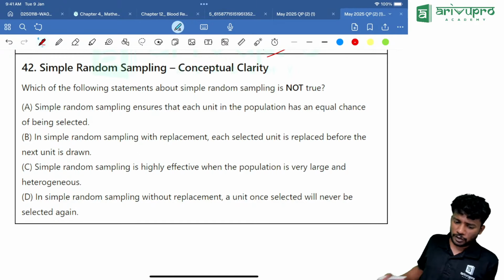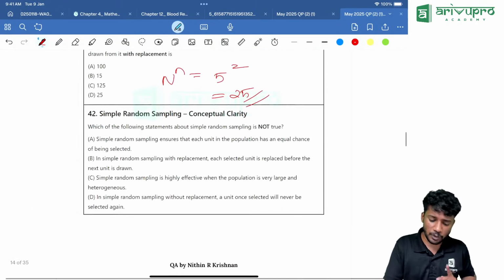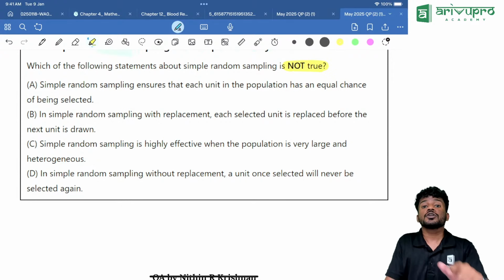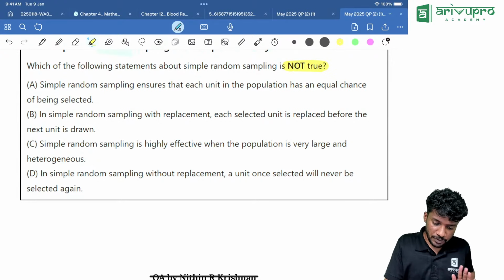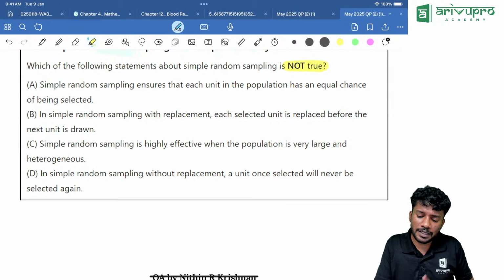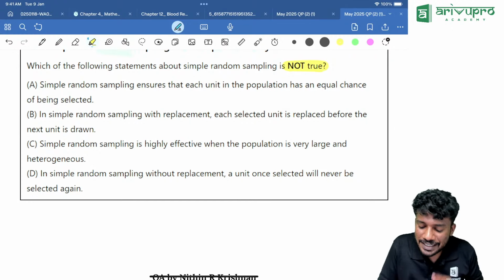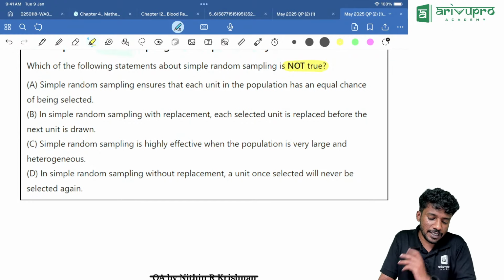Now people, this is a very interesting question. Right now, how many questions were there from sampling to now? This is the second question. Which of the following statements about simple random sampling is not true? Simple random sampling ensures that each unit in the population has an equal chance of being selected. That's true. In simple random sampling with replacement, each selected unit is replaced before the next unit is drawn.